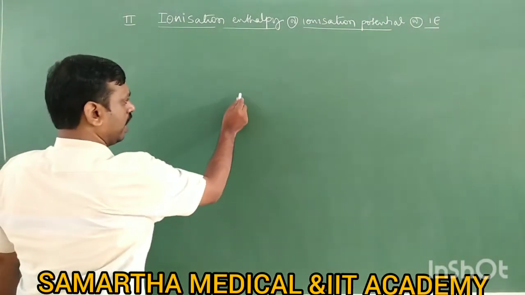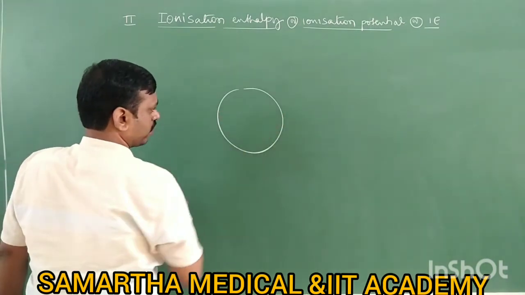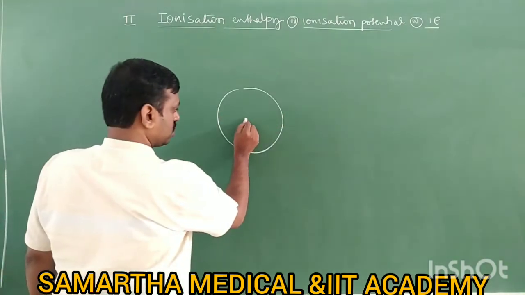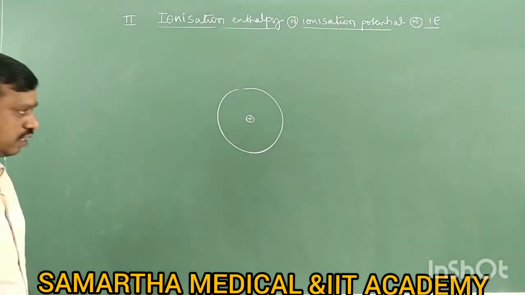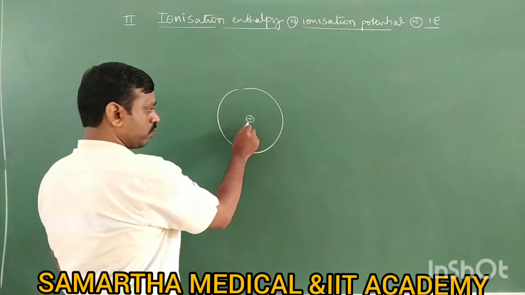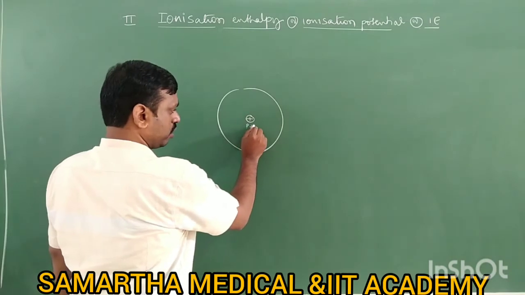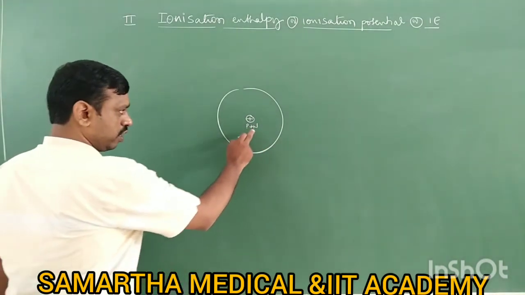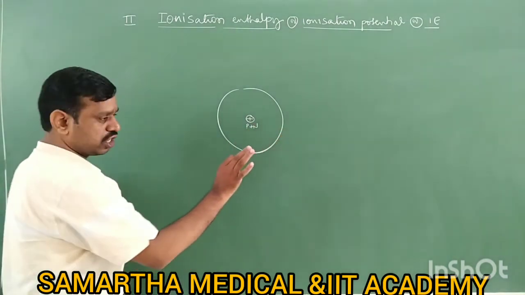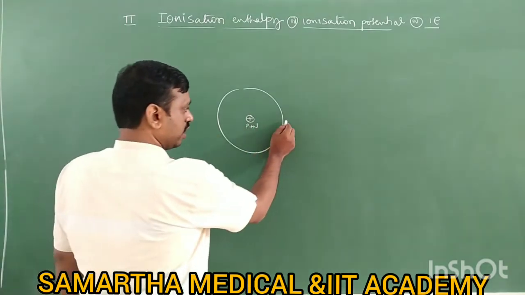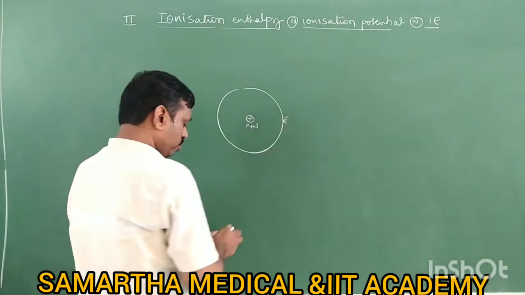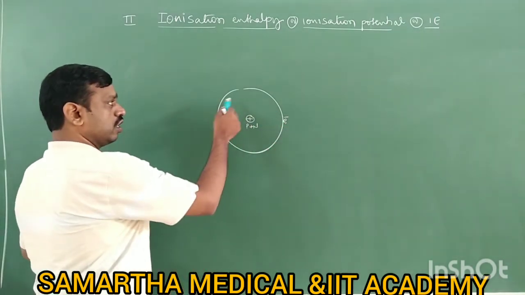You know, an atom is in spherical shape, we have studied, which has a nucleus. The nucleus has positive charge. This nucleus contains both protons and neutrons, where the neutron has no charge, whereas the proton has positive charge, and electrons revolve around the nucleus in a circular path.